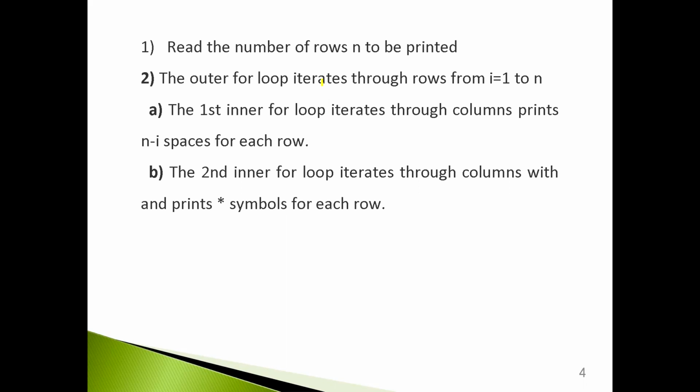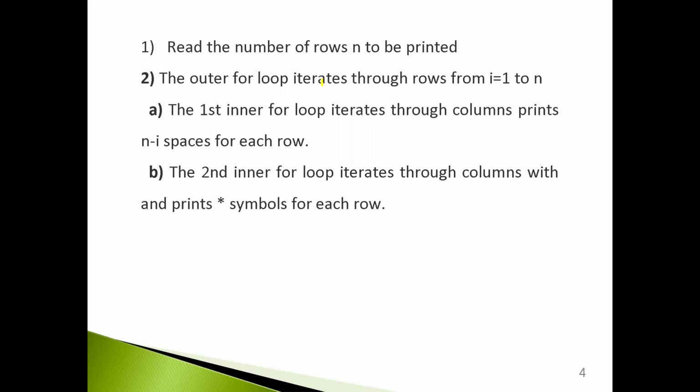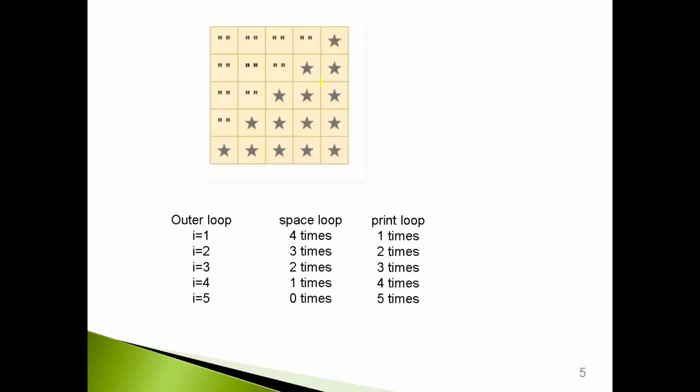Then we will have one inner loop which is going to print the spaces. If we observe this pattern properly, we could see that initially the spaces are printed and then the star. So in our outer loop also we will have first a loop which is responsible for printing the spaces. Then we will have one more loop which is responsible for printing this star pattern. So let us move ahead.